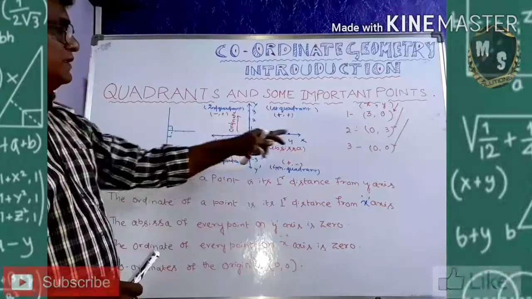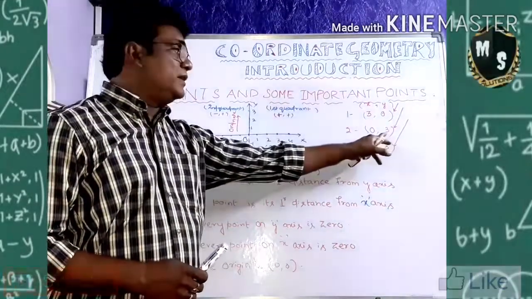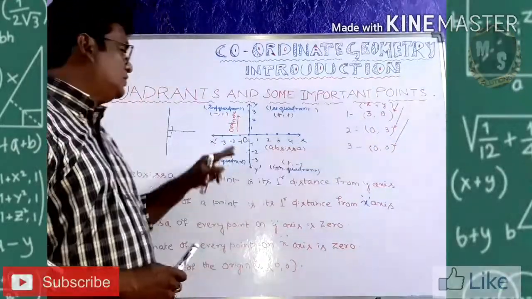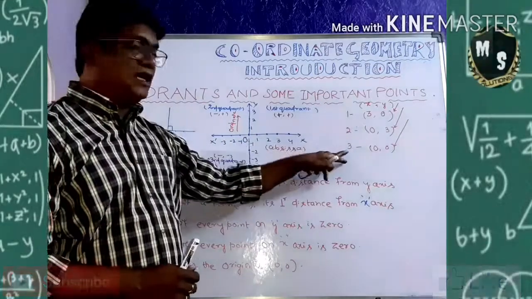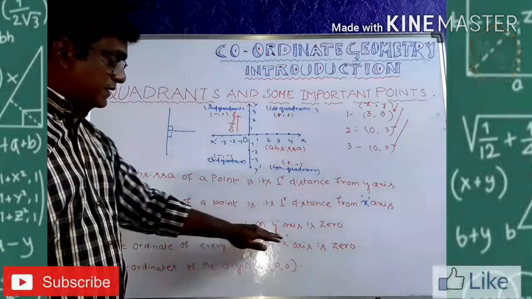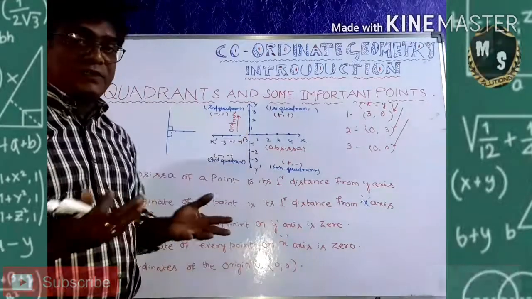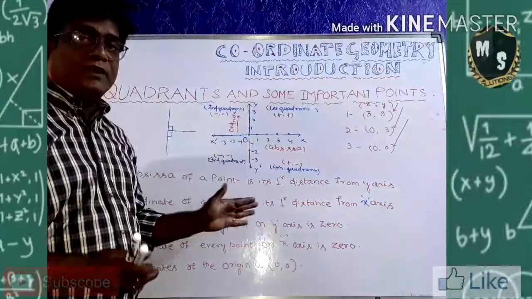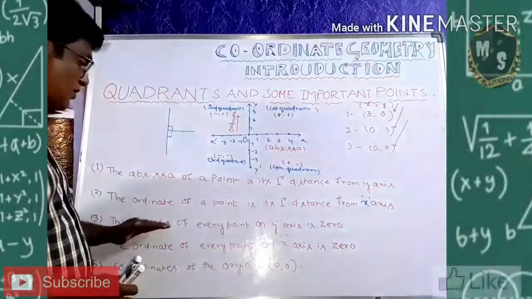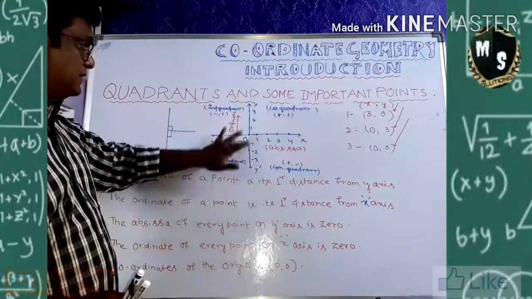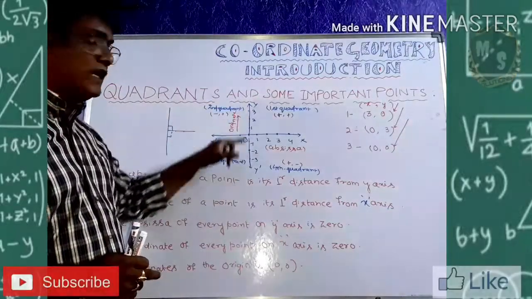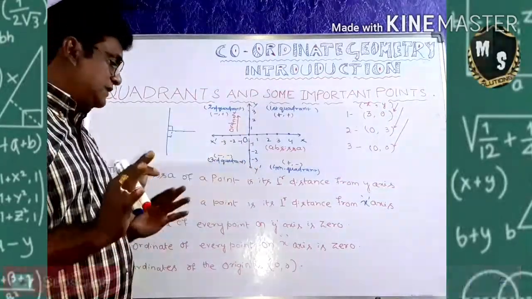So now here, in this condition, the y coordinate is given, it is the ordinate given here, and the abscissa is 0 here. So 0 is the abscissa. Now, the third condition is, the abscissa of every point on y-axis. On y-axis, the abscissa will be 0. Y is called what? Ordinate. So the abscissa of every point on y-axis is 0 because it is only indicating the ordinate points. That means on y-axis, x is 0.